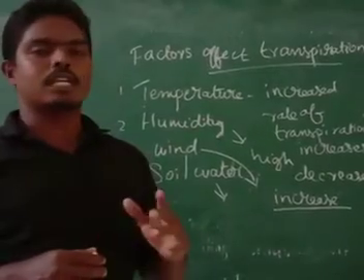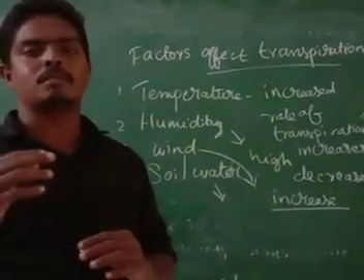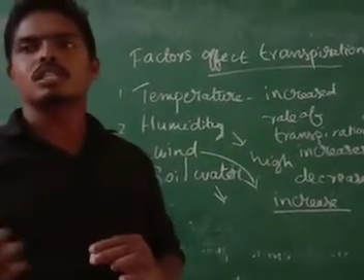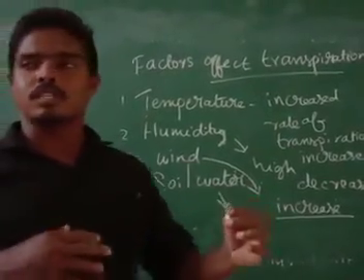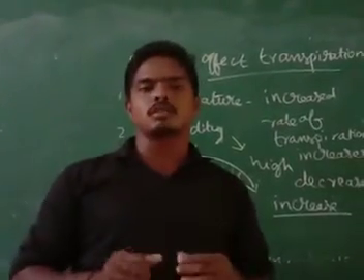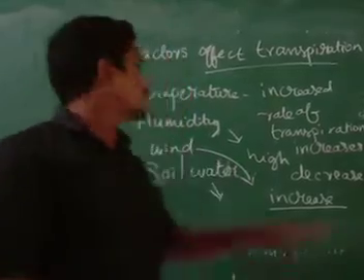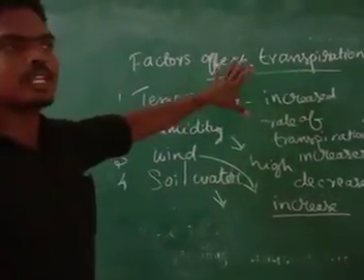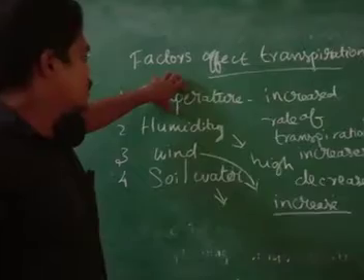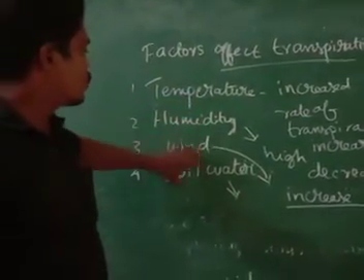If the soil contains less water, transpiration will happen less, because the root is not absorbing water, since there is not enough water in the soil. So these are the four factors which affect the rate of transpiration. First one is temperature, then humidity, wind, soil water.